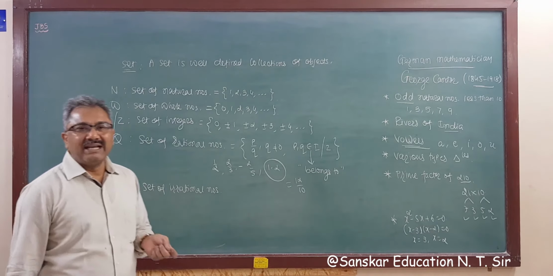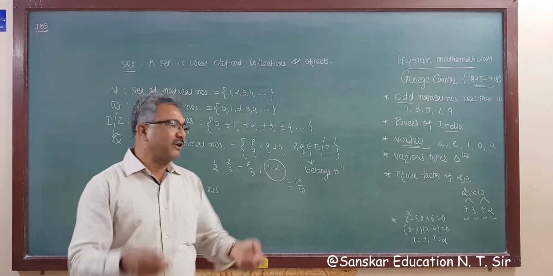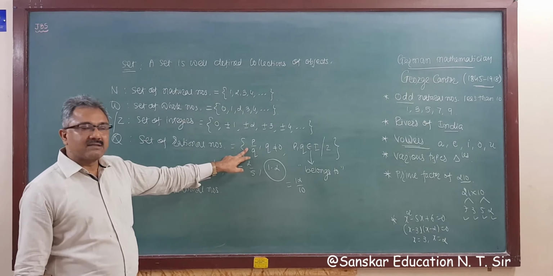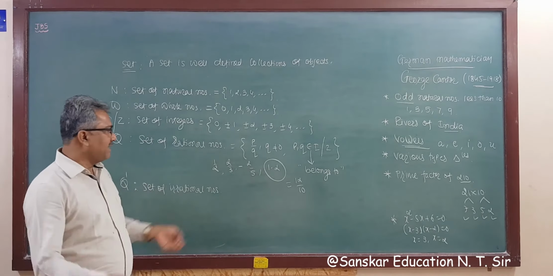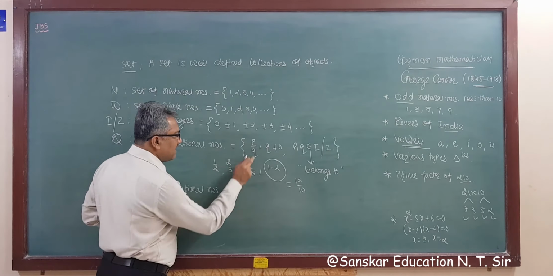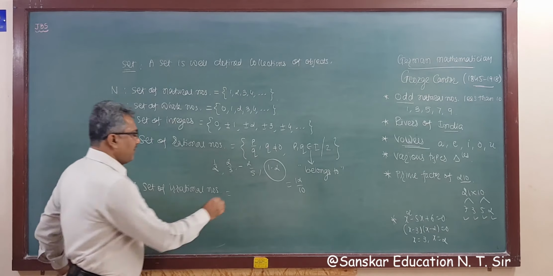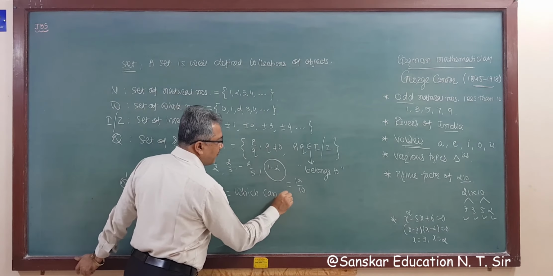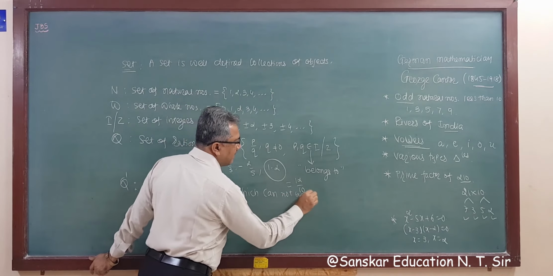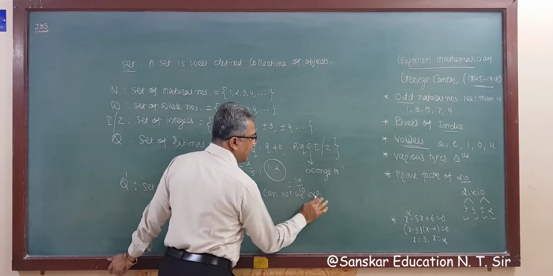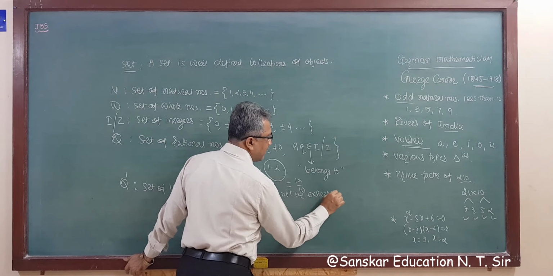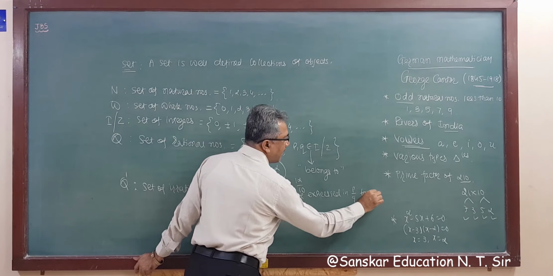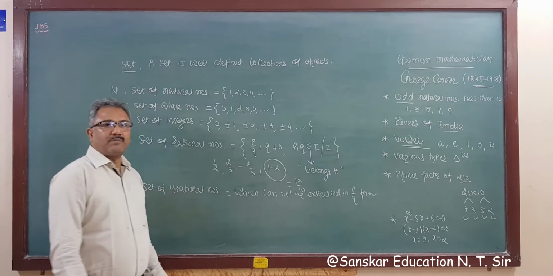A number which cannot be expressed in p by q form is called an irrational number, that you learned, right?